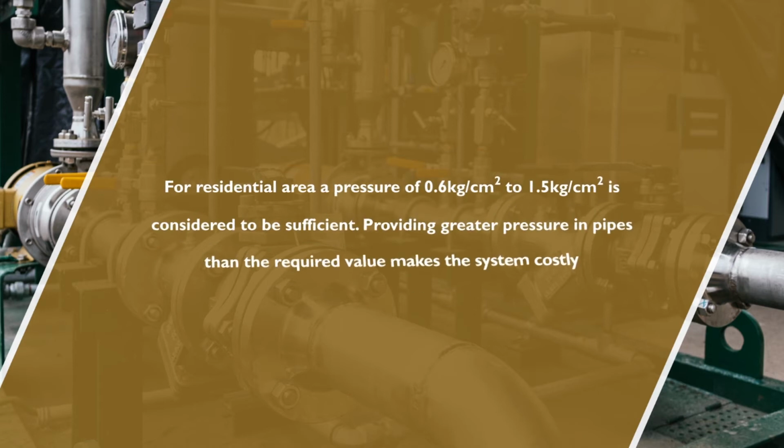For residential area, a pressure of 0.6 kg to 1.5 kg per centimeter square is considered to be sufficient. Providing greater pressure in pipes than the required value makes the system costly.